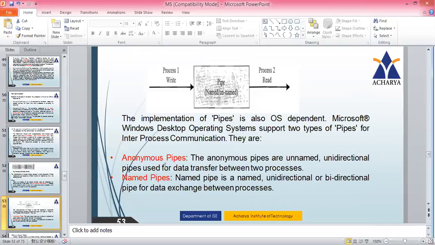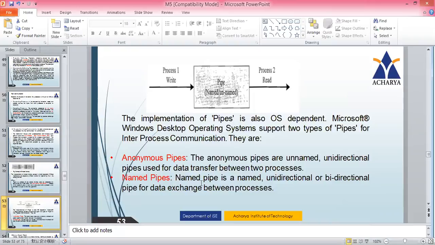There are two types. One is anonymous pipes and the other one is named pipes. Anonymous pipes, by the name itself, are unnamed, and they are unidirectional pipes used for data transfer between two processes. These pipes don't have names and they are unidirectional. The data can be transmitted only in one direction between the two processes.